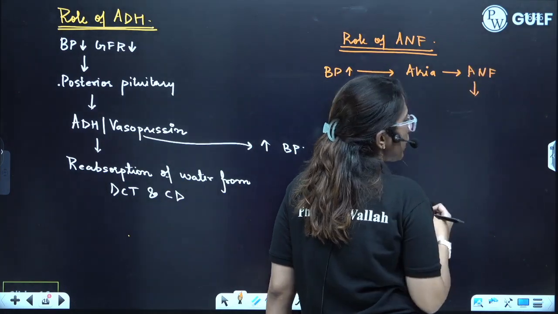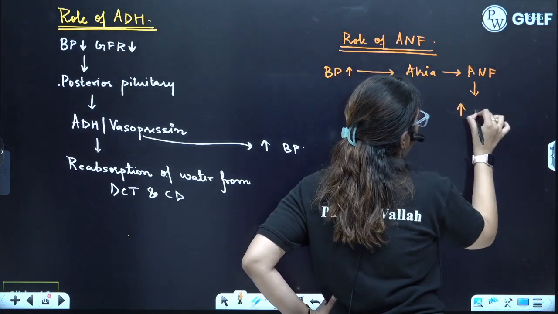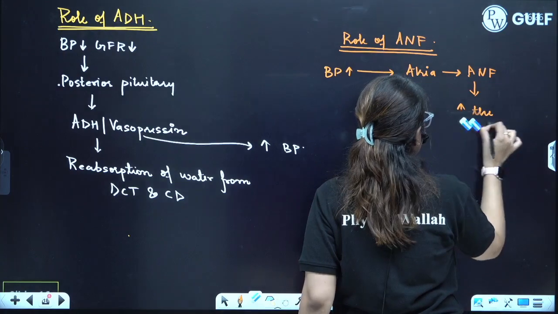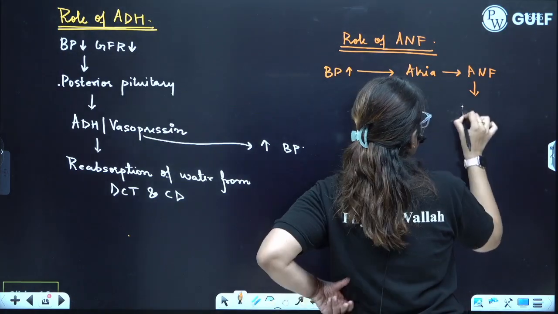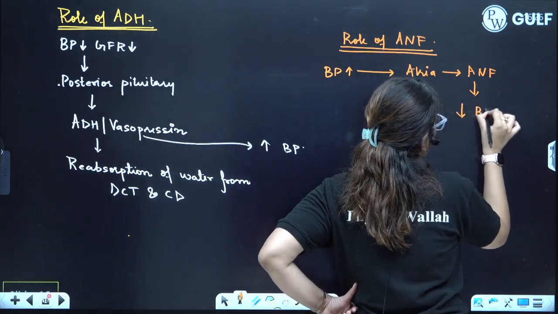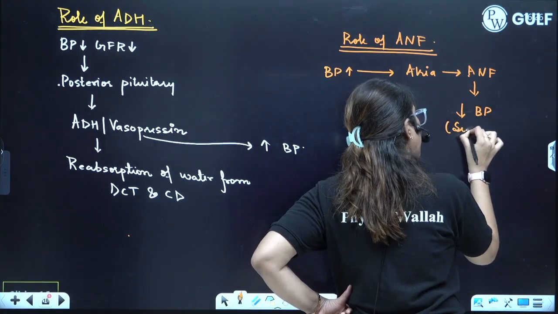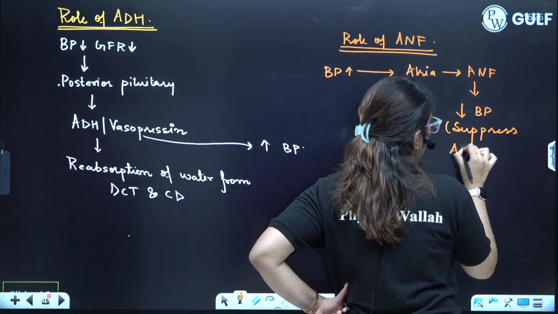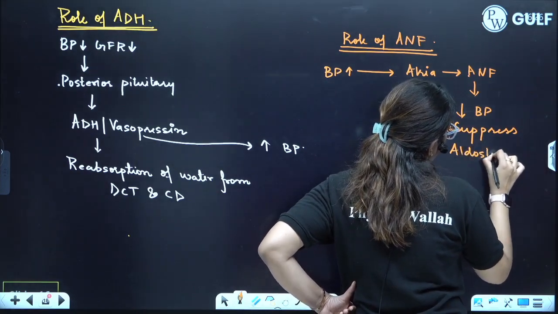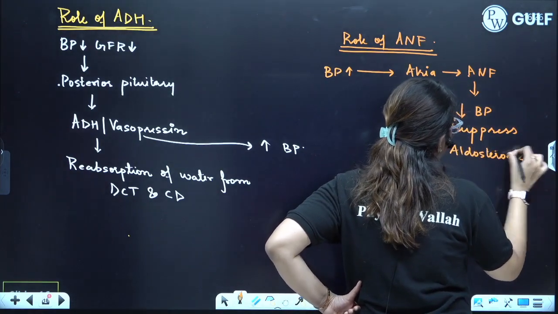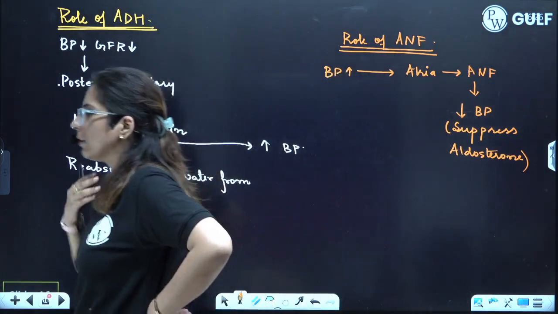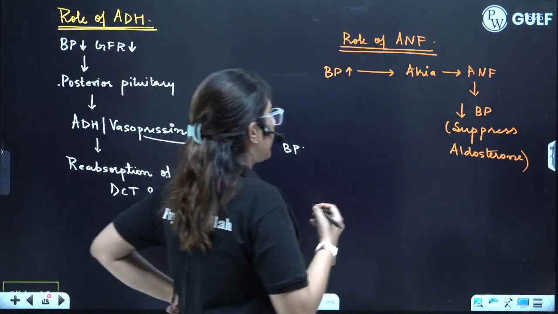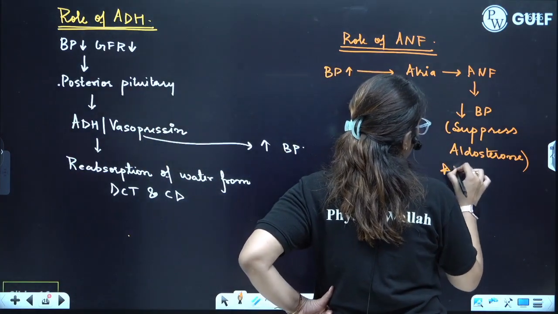Here, this will decrease the BP. How does it occur? It will suppress aldosterone. It will suppress the RAS, basically the RAS.